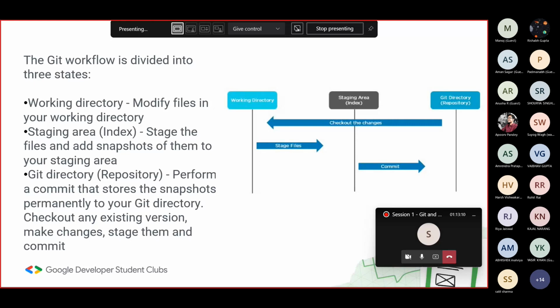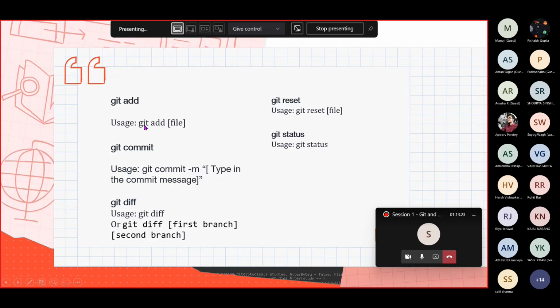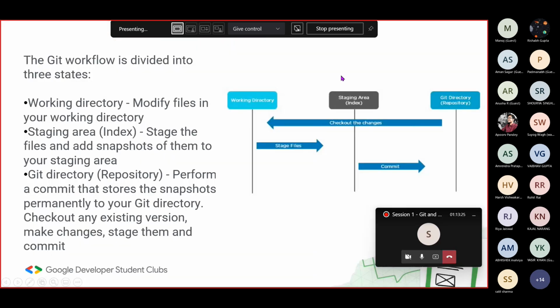So the Git workflow is basically three stages. The Git repository, which we have initialized currently. Then the staging area, where we press the git add command, and the changes will be reflected in this staging area. And here is the working directory, that is our index.html file, where we have our changes, where we have our particular project. So there are these three layers, you can say, in which the Git workflow is divided.